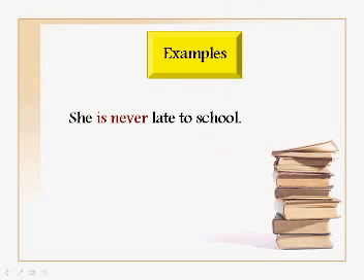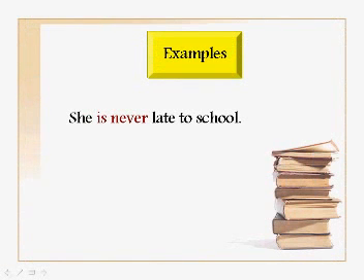Another example is, she is never late to school. Here, verb to be, which is another form of the present simple tense, and never is a marker of the present simple tense.